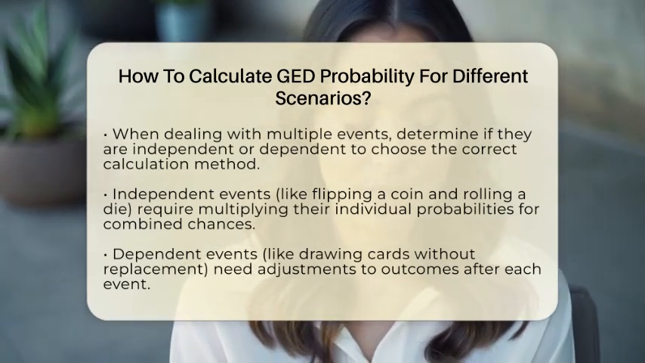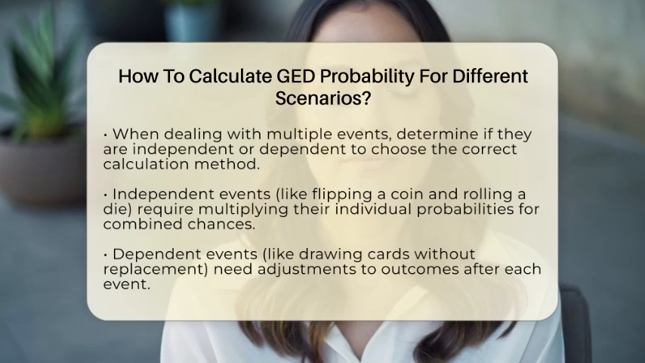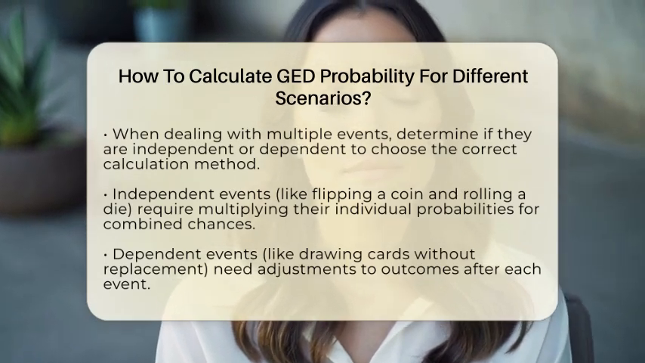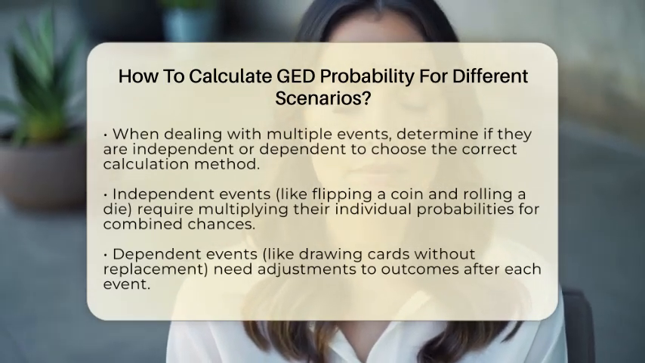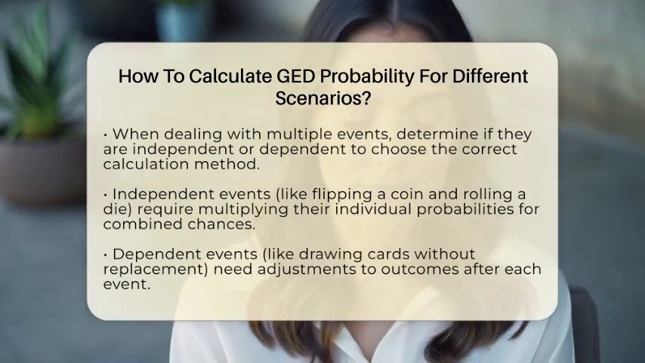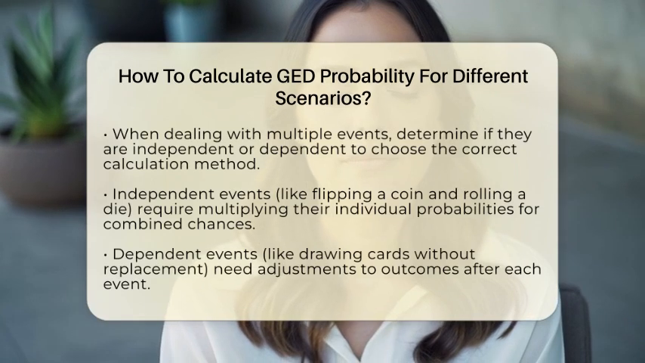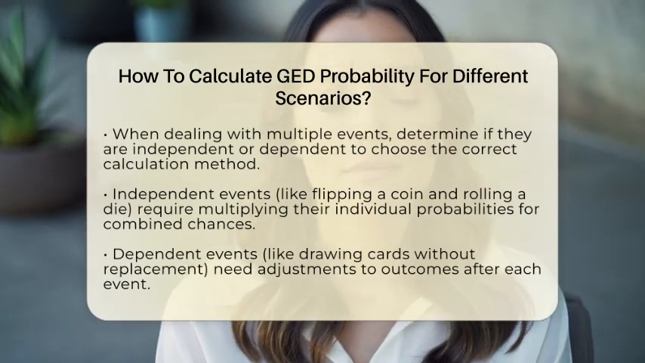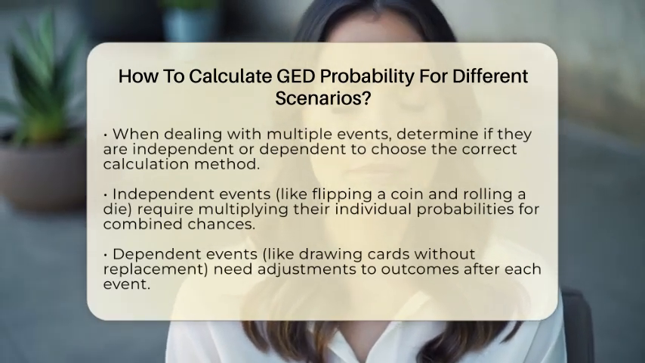For example, if the chance of snow on Tuesday is 20%, on Wednesday is 70%, and on Thursday is 40%, then the chance it snows all 3 days is 0.2 times 0.7 times 0.4, which equals about 0.056, or 5.6%.